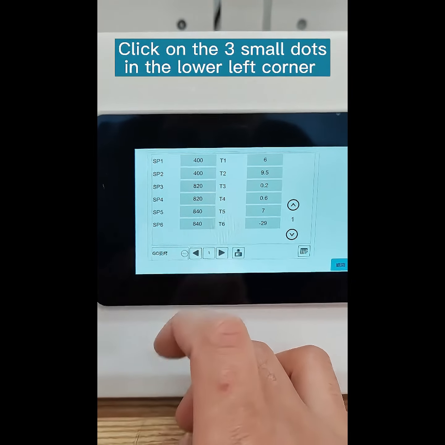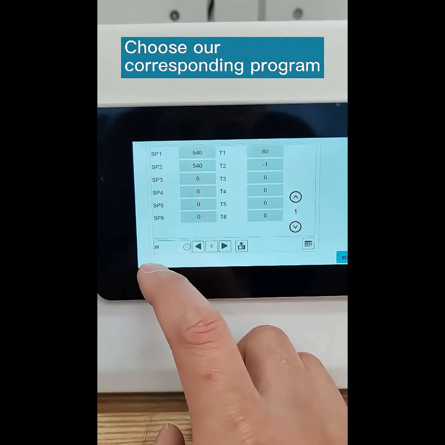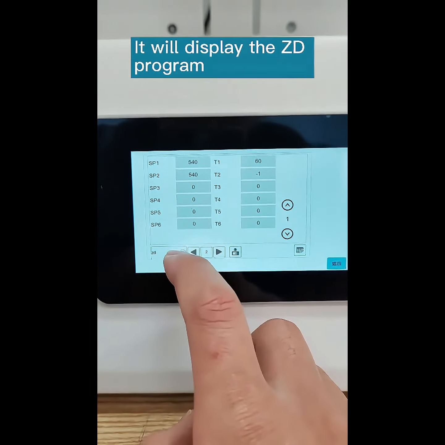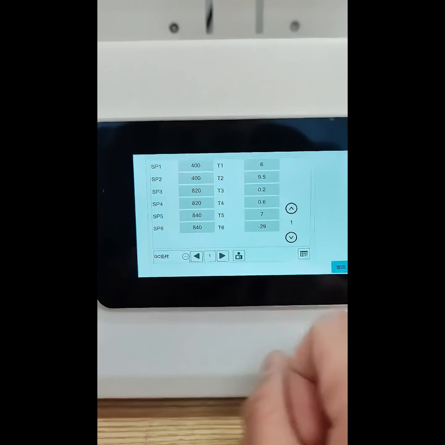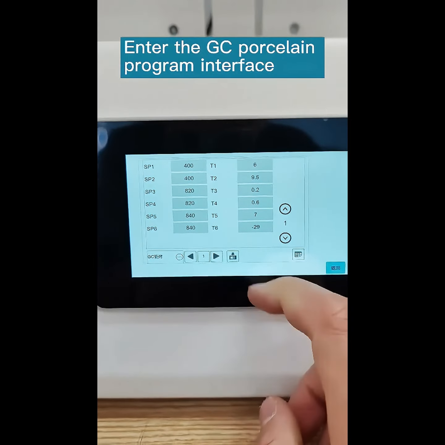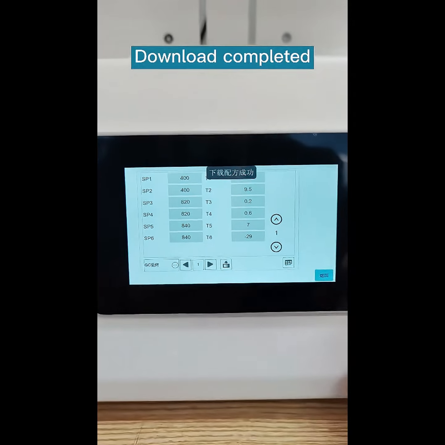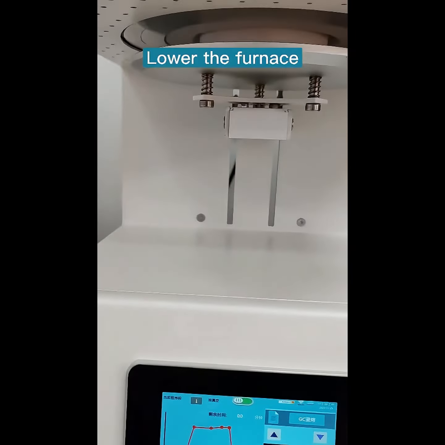Click on the three small dots in the lower left corner. Choose our corresponding program, for example, select ZD. It will display the ZD program. Choose GC Porcelain and enter the GC Porcelain program interface. Click the download button. Download completed. Return. Lower the furnace.